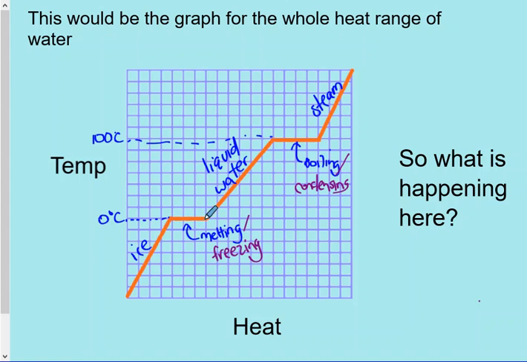Anything under here will be ice, lower than 0 degrees Celsius. Right at this line is a mixture of ice and water as it's melting at 0 degrees Celsius, so ice at 0 degrees Celsius and water at 0 degrees Celsius. All along here you have water, all the way from 0 to 100 degrees Celsius. At 100 degrees Celsius, if you keep adding heat, you're going to start getting steam, or if you take away heat, you're going to start getting water. And up here we have steam that's over 100 degrees Celsius.